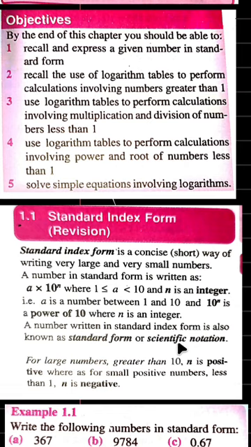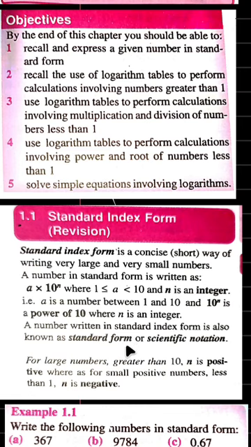Yesterday, when I explained to my students, I know that they are familiar with it, and as a resumption, I gave them a question: write the following number in scientific notation. A lot of them just got confused. What does it mean by scientific notation? Scientific notation is the same thing as standard form or standard index form. Don't be confused.